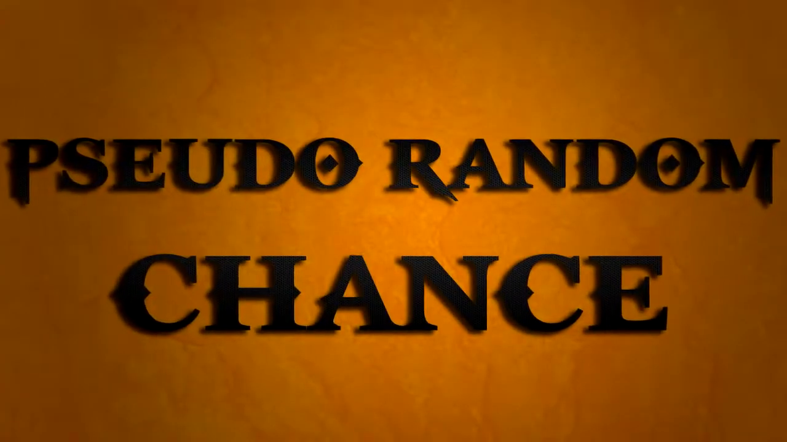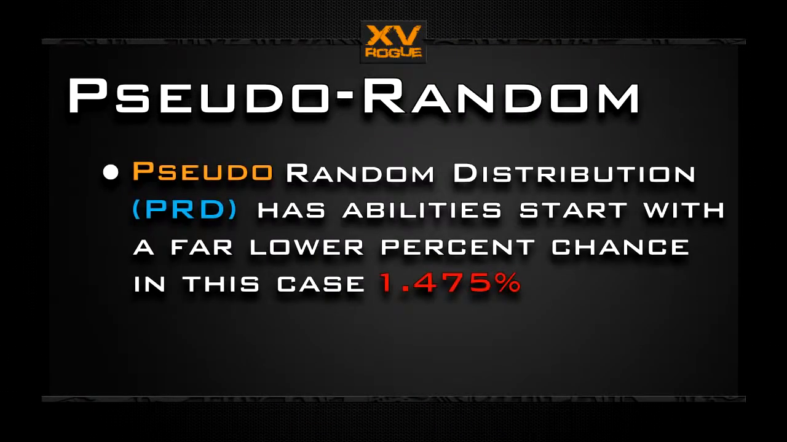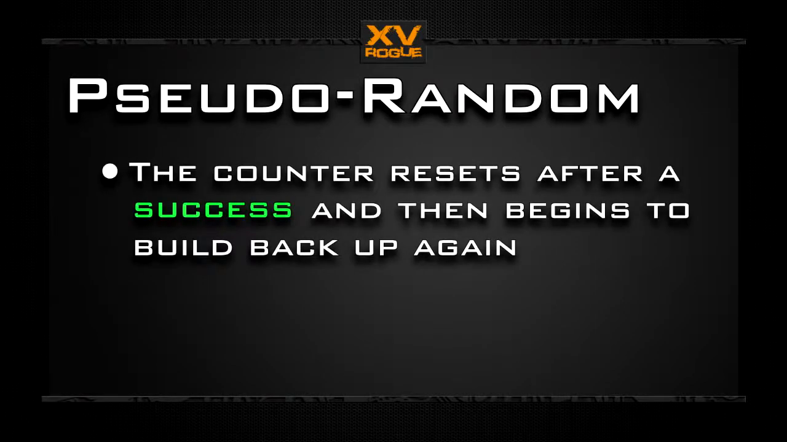This is where pseudo-random chance comes into play. Instead of having a 10% chance to crit, Chaos Knight actually begins with only a 1.475% chance. This percentage then increases by the same amount on each consecutive attack that fails to crit until the chance exceeds 100%. Conversely, after successfully critting, whether on the first hit or the 67th in this case, the counter is reset.